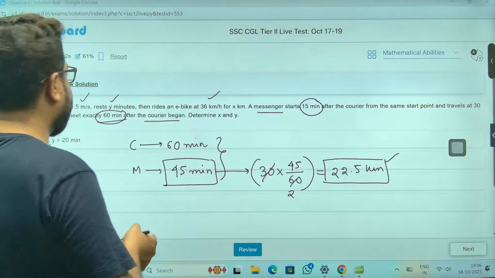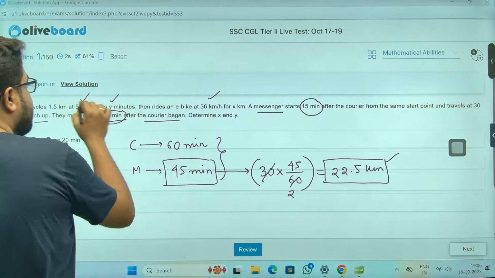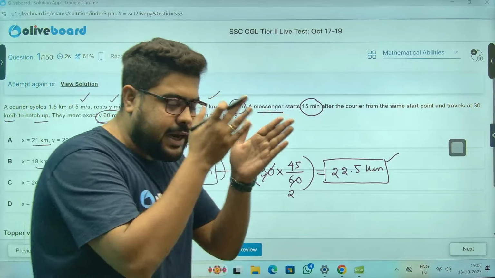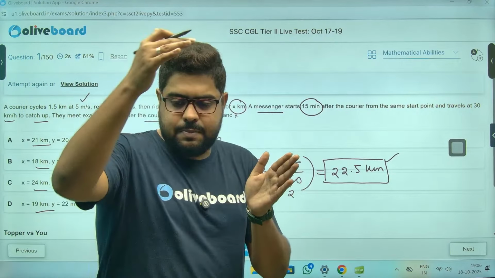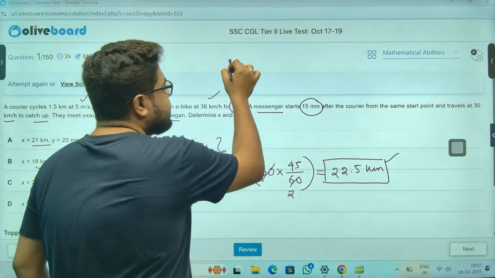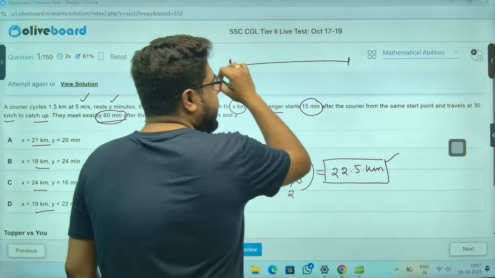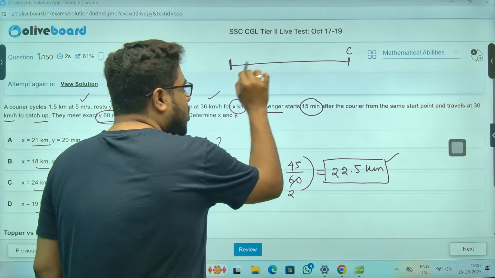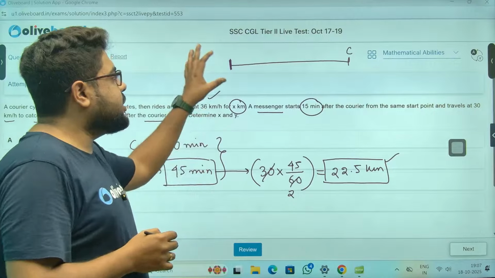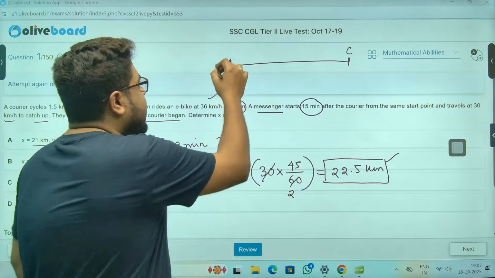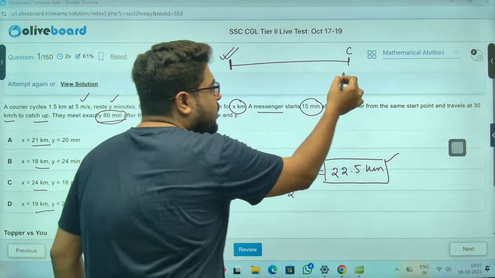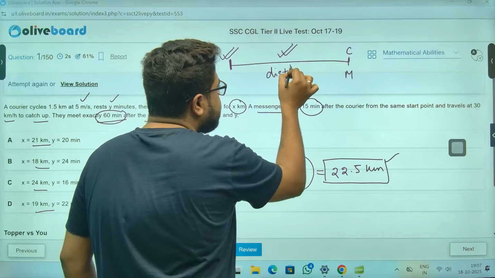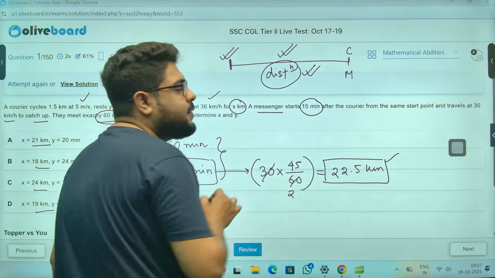Now let's see what will be the value of x. They have started from the same point. Let's say this is the starting point. The courier in 60 minutes has reached here. In order for the messenger to catch the courier, starting from the same point, the messenger also needs to travel the same distance. So the distance will remain the same for both.